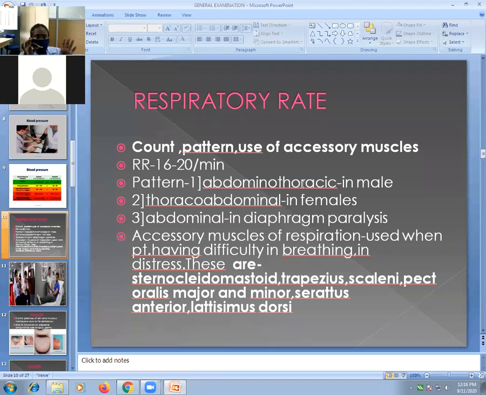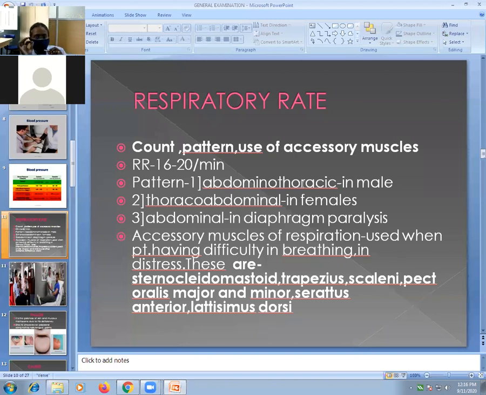If abdominal movements are more prominent than thoracic movement, it is called abdominal thoracic pattern of breathing, and it is common in males. If thoracic movements are more prominent, or expansion of chest is more prominent than abdominal movements, it is called thoraco-abdominal. It is common in females.